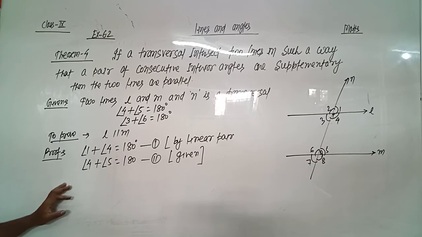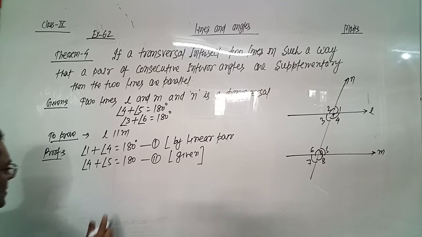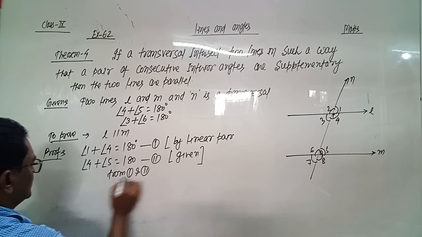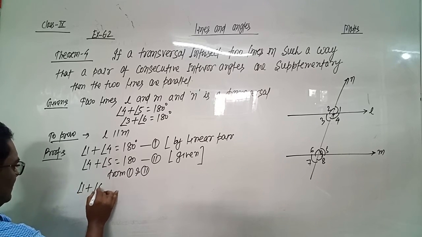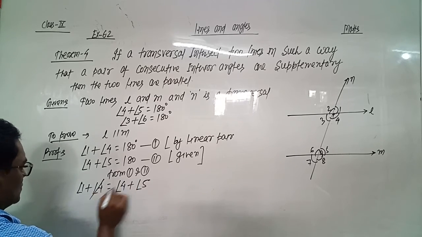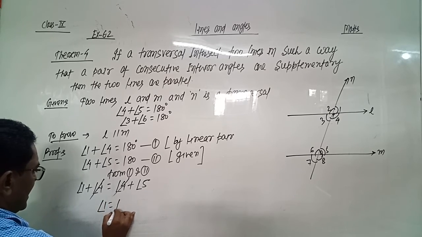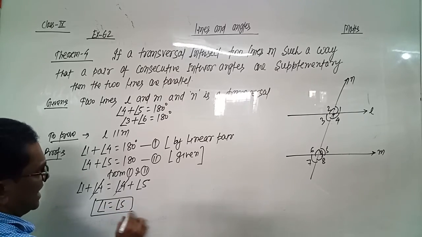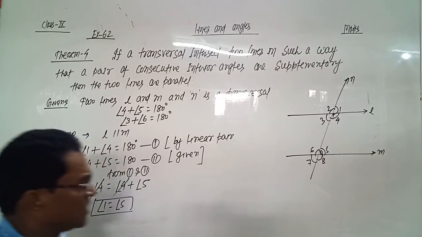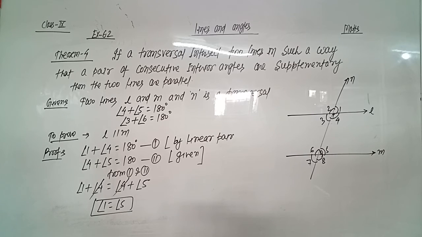So since the RHS of both the equations are equal, we can equate LHS. From first and second we can write angle 1 plus angle 4 equals angle 4 plus angle 5. So angle 4 gets cancelled, and we get angle 1 equals angle 5. They are the corresponding angles, and since the corresponding angles are equal, therefore line L is parallel to M.